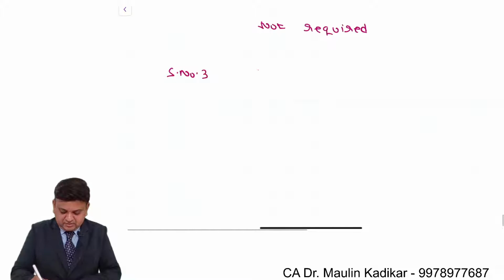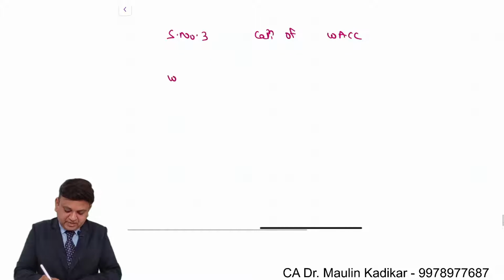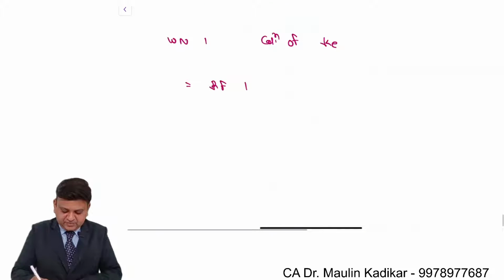Step number 3. Calculation of weighted average cost of capital. In that, working note 1, calculation of cost of equity. It is RF plus beta into RM minus RF.